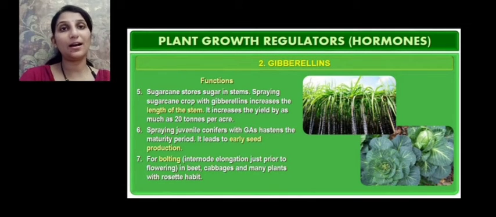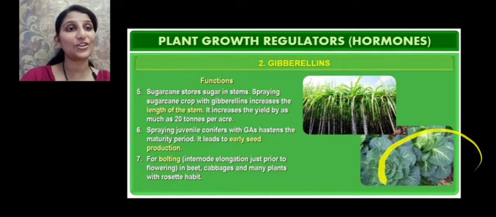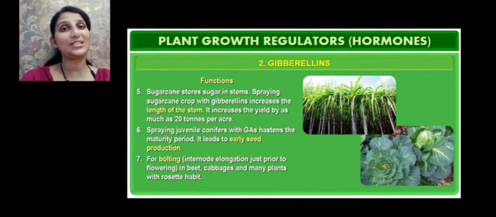When conifers are treated with gibberellic acid at a juvenile stage, that is, at the pre-reproductive stage, it helps in early seed formation. It also helps in bolting. Bolting means internodal elongation just prior to flowering. The internode is the region between two consecutive nodes. This internodal elongation just prior to flowering is seen in beet, cabbages and many other plants with rosette habit. If you have seen a cabbage, we can see the leaves are arranged in a rosette form. Bolting in such plants is brought about by gibberellins.